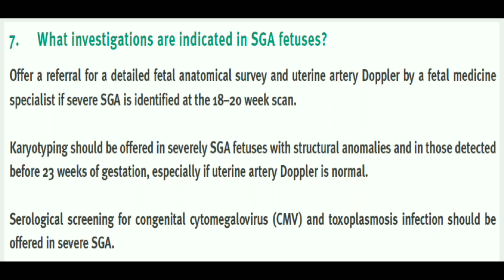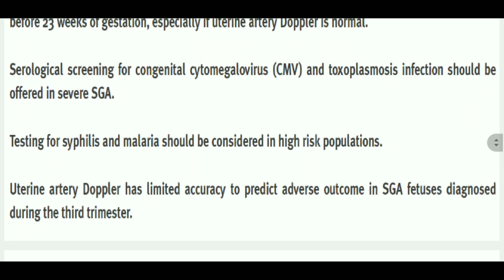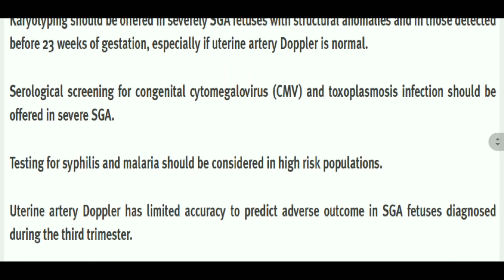Secondly, karyotyping should be offered in a severely SGA fetus with structural anomalies and in those detected before 23 weeks of gestation, especially if uterine artery Doppler is normal. Even if uterine artery Doppler is normal and we have these abnormalities shown on the scan, then we have to do karyotyping. Then serological screening for CMV and toxoplasmosis infection should be offered in severe SGA. Then testing for syphilis and malaria should be considered in a high-risk population. Now, uterine artery Doppler has limited accuracy to predict adverse outcome in an SGA fetus diagnosed during the third trimester.